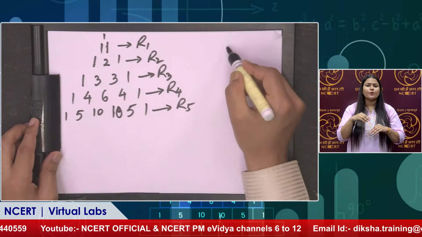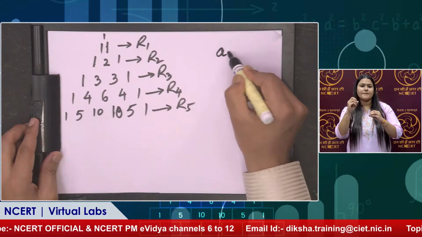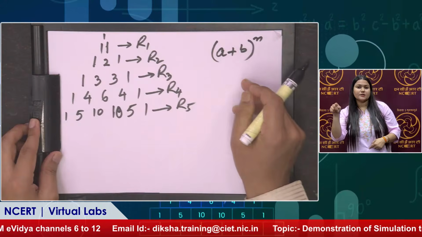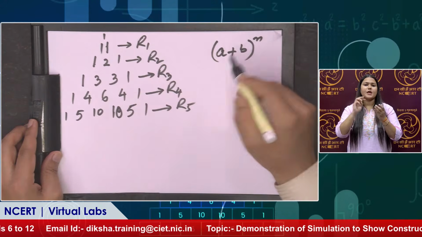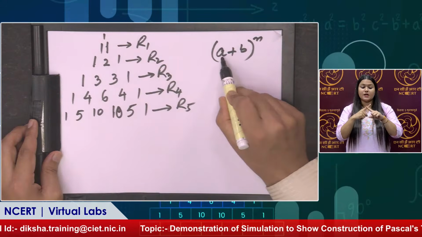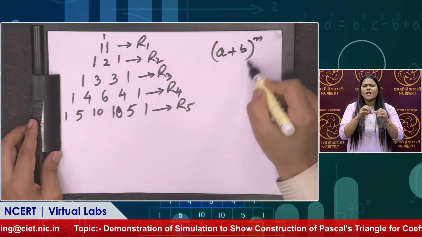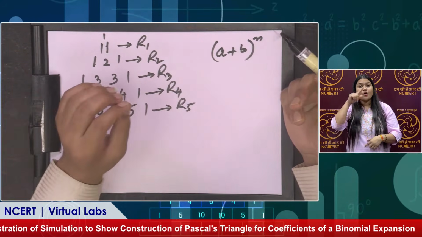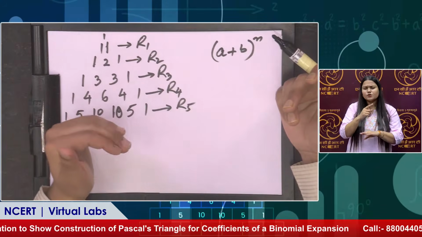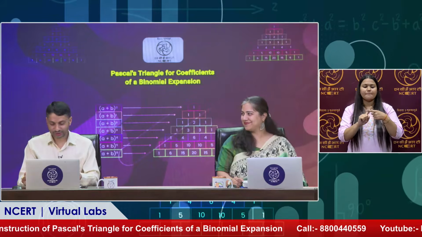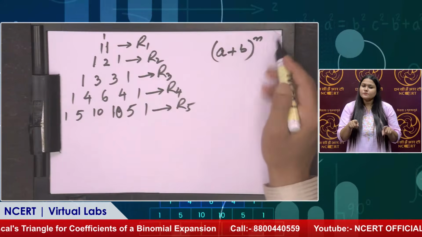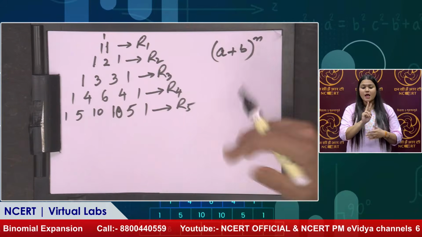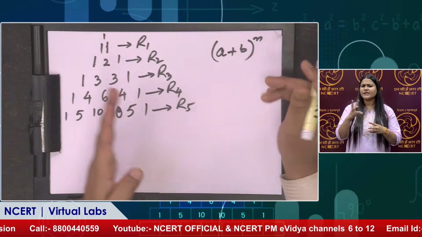Like I can write here a binomial expansion, (a plus b) power n. Actually this is a binomial expansion where we have two variables a and b raised to power n. We remember the formula (a plus b) whole square from the very early days: a square plus 2ab plus b square. So that we get from this expansion. Actually we put n equal to 2 and we get that. We can put any value to this n and we will get n number of these expansions.